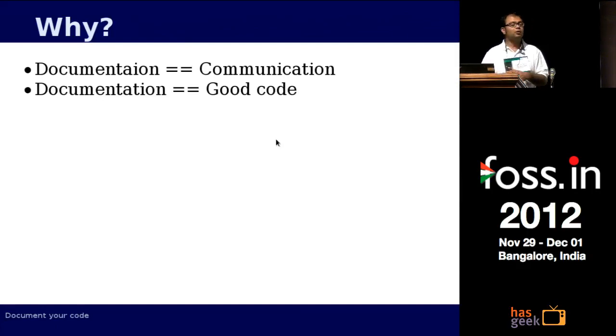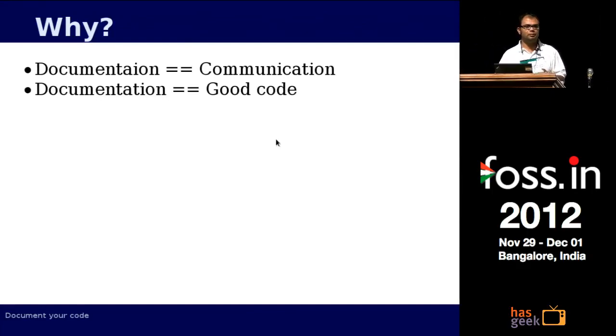I also have a point that documentation is actually good code. We all know about test-driven development, where you write tests before you code. In the same way, we sometimes call it documentation-driven development, where you write the documentation and see how the code actually behaves.